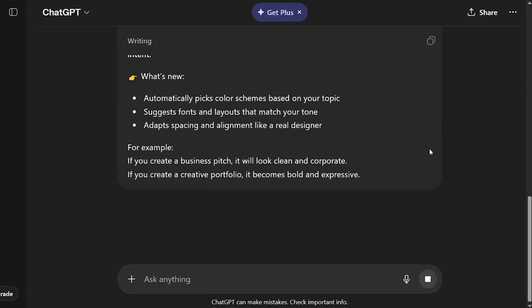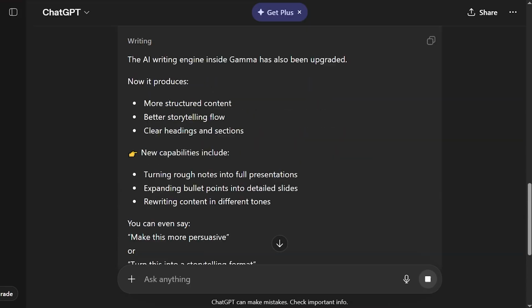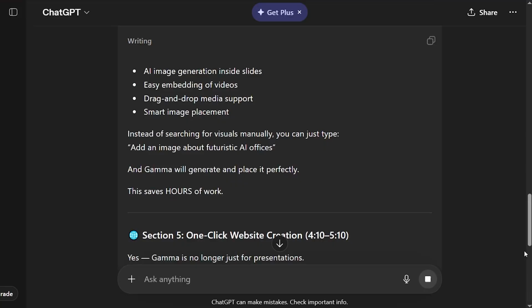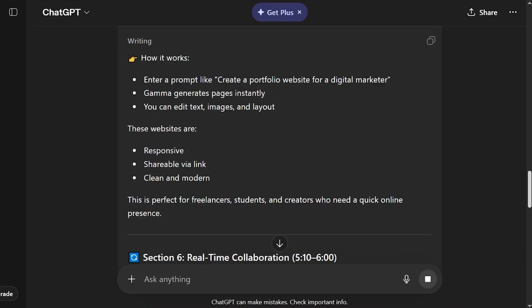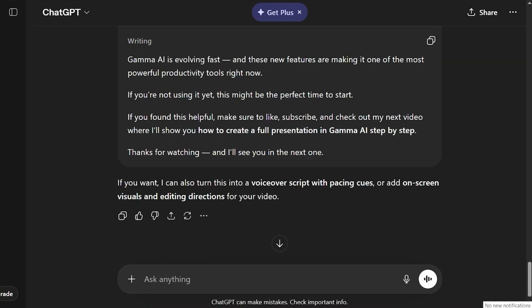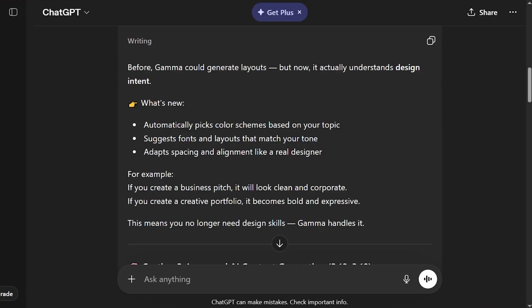Now, later we can just use CapCut to turn these scripts into polished short form videos or use any other video editing tool. And for visuals, we're going to use tools like Midjourney that is going to help us create high quality images for our content. You can also apply all of these tools and get used to them quickly because they're really beginner friendly. So instead of hiring writers, editors, and designers, you replace them with a smart workflow.